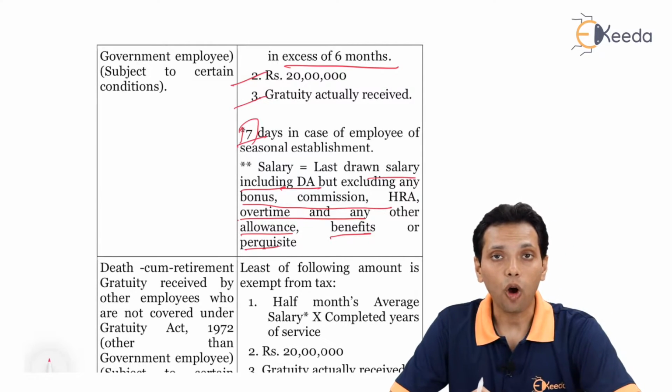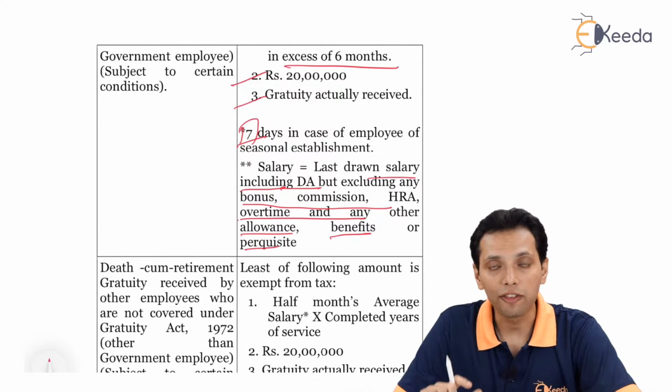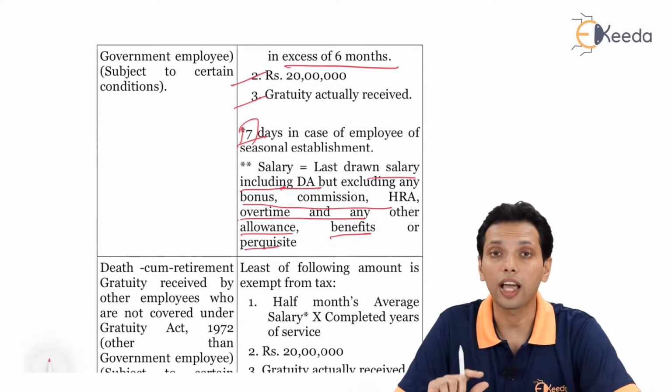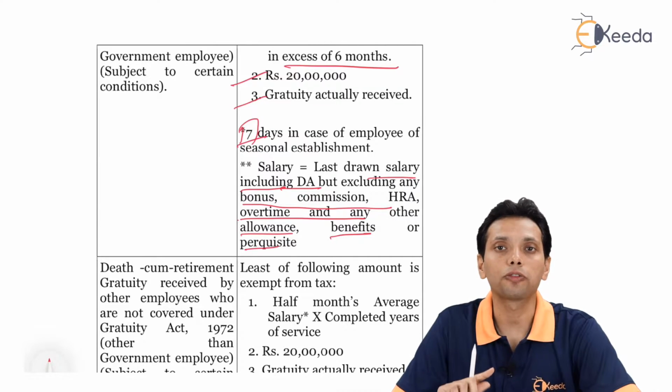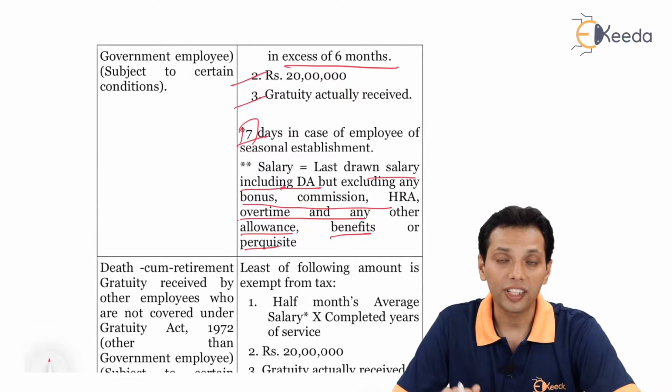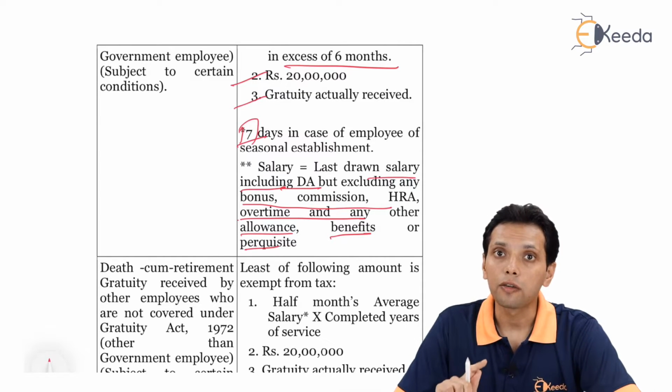For an employee not covered by the Payment of Gratuity Act, instead of 15 by 26, it is half month's average monthly salary into completed years of service. Completed years of service in this case are not rounded off. Even if 11 months are completed, it is considered as 0 years.